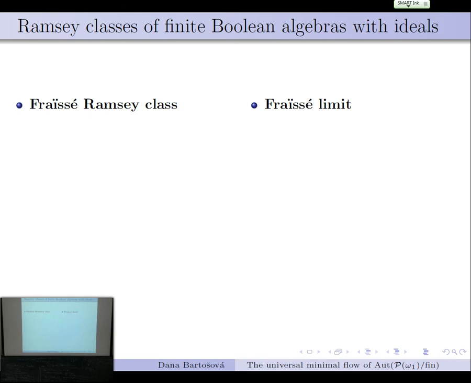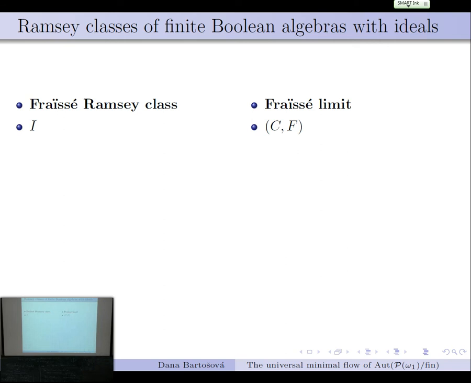And this brought us to those new classes of finite Boolean algebras with ideals, and to look at which of them are Fraïssé classes, which of them are Ramsey classes, and trying to find a full list of these. So what we did here was that we chose one ideal, and then if we go to the Fraïssé limit of this structure, then we get a countable atomless Boolean algebra with a generic ideal on that.